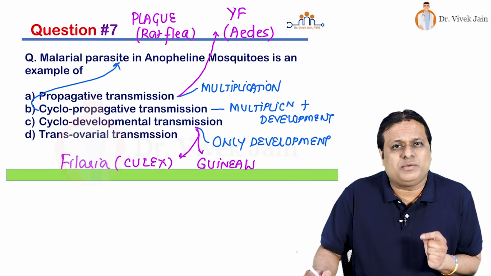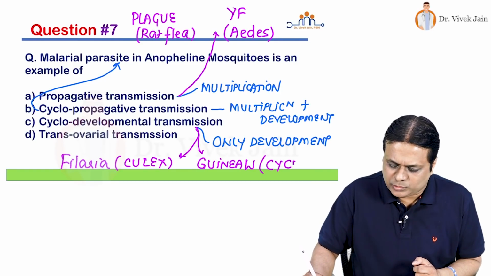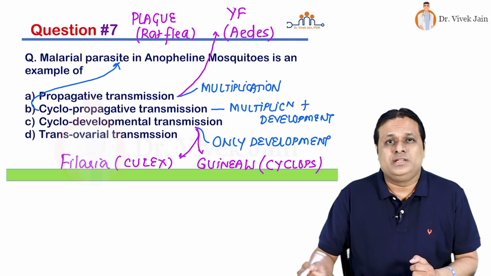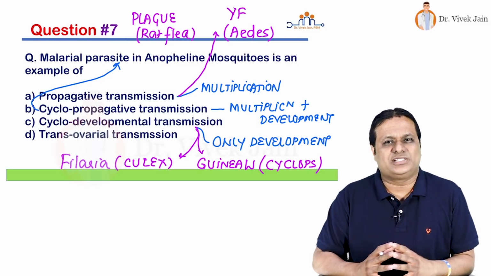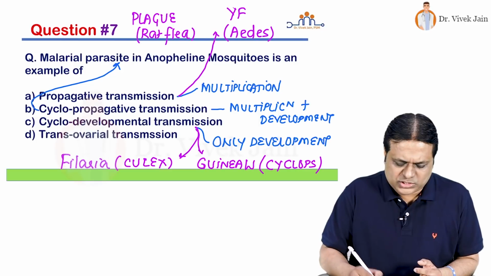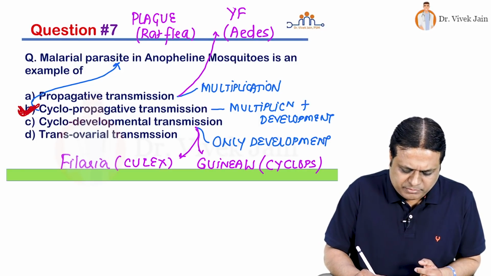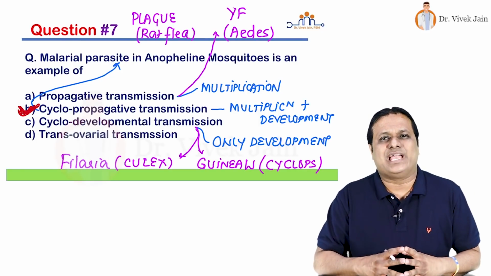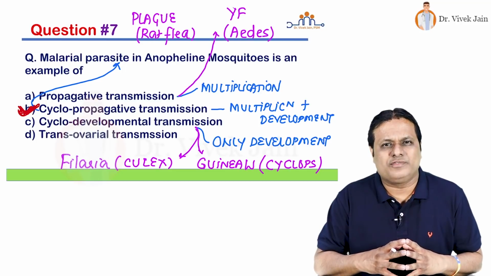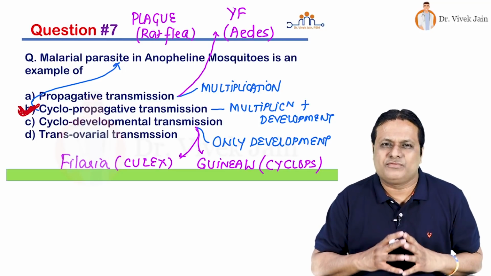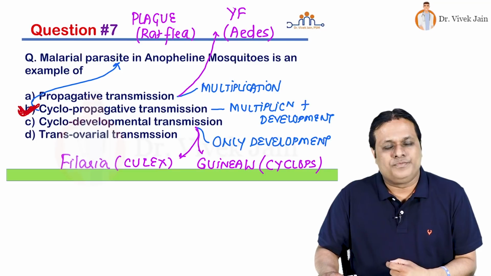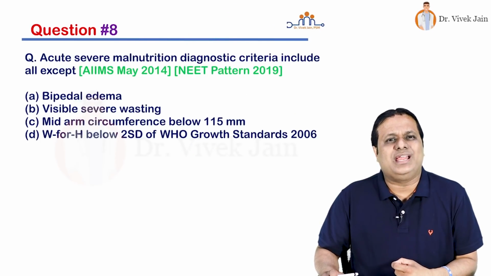When we say guinea worm, embryos in cyclops. Transovarial is from one generation to another. So the answer to this question is choice number B. Please remember these types of biological transmission along with the 5 examples that are there in front of you on the screen right now. We move to question number 8.